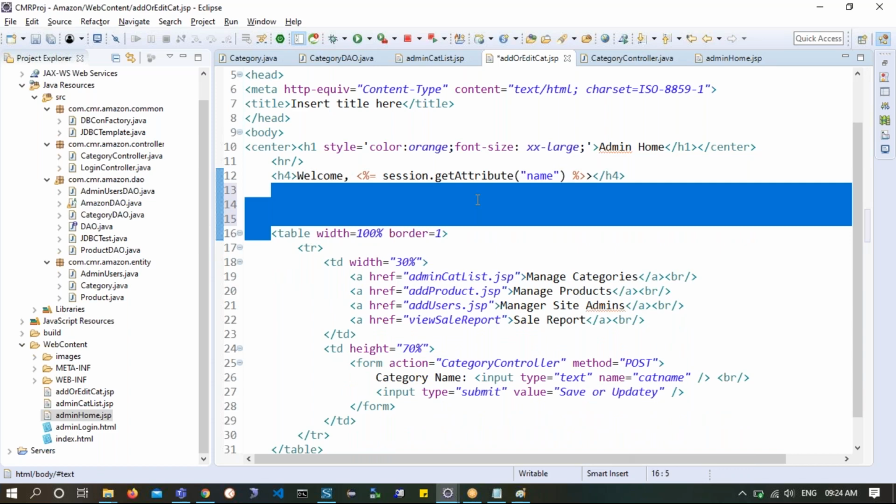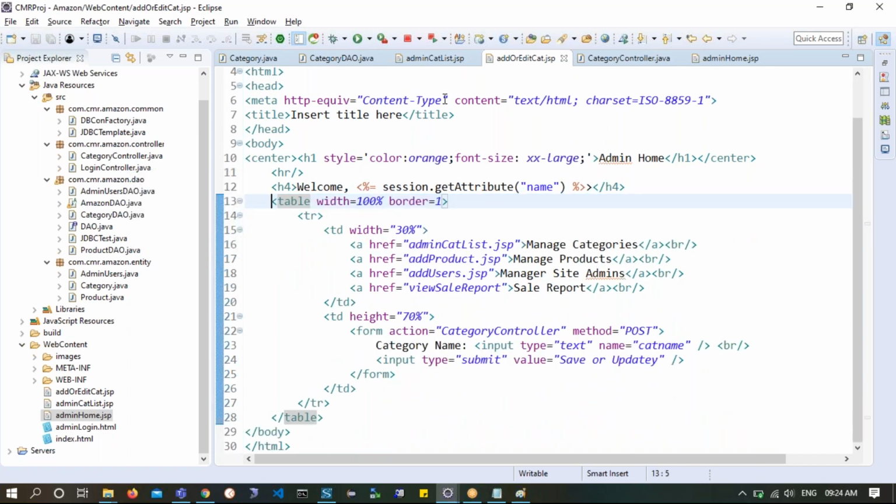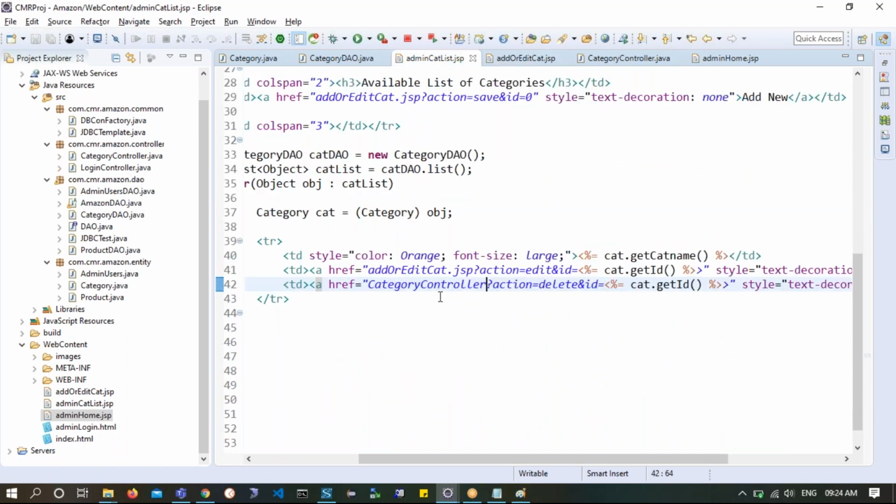Please remember, you have liberty to call a servlet directly like this, or you can call JSP, because you are developing the application for your convenience, and to make the application functionality simple, whatever it needs, you can call.